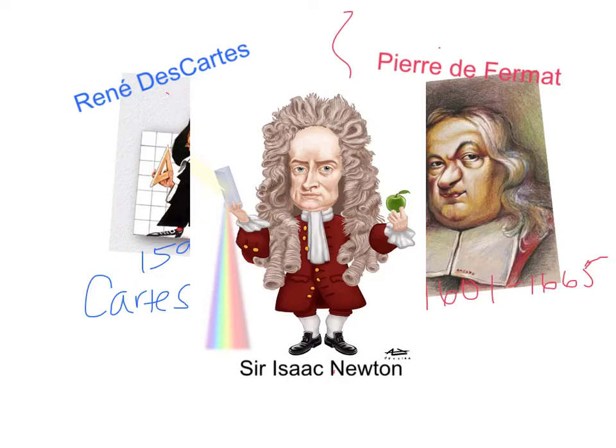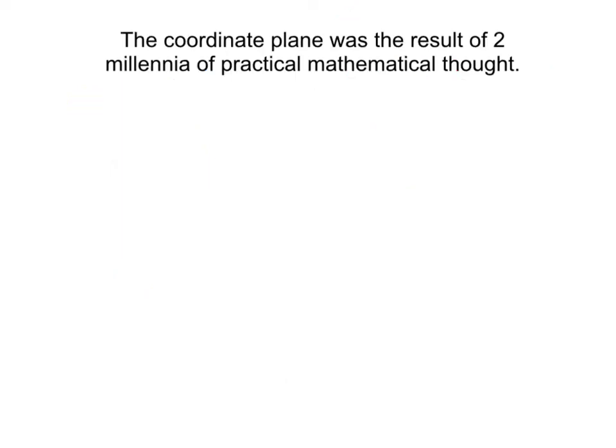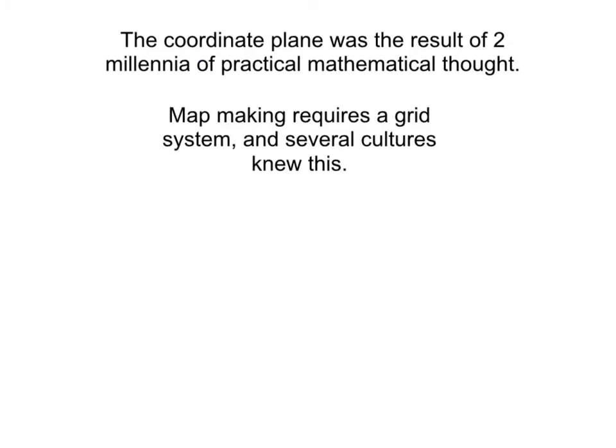Now, really, though, it's important for us to recognize that this wasn't just something that was figured out by European dudes in the 16th century, but in reality, the coordinate plane was the result of 2 millennia of practical mathematical thought. Because everything is about land ownership. If you think about the stuff you've been learning in history, or that you learned in history last year, a lot of stuff that went on was about land ownership and claiming of land. And if you think about it, map making requires a grid system. Several cultures knew this long before Descartes and Fermat and Isaac Newton.